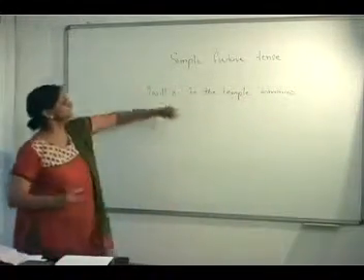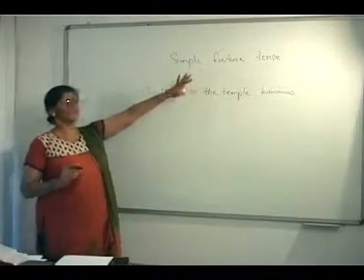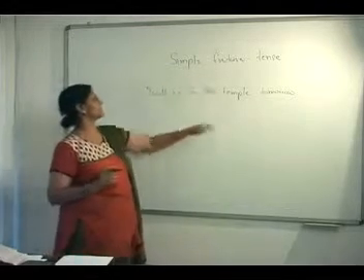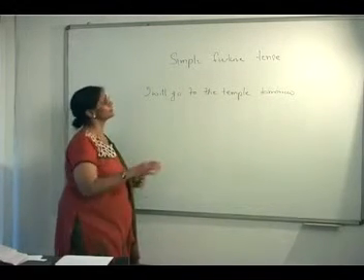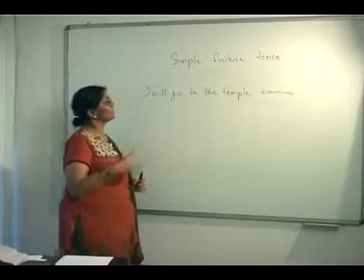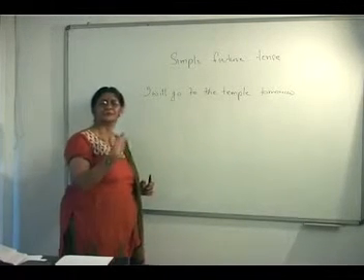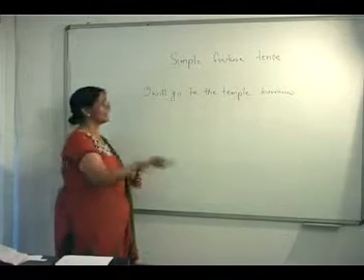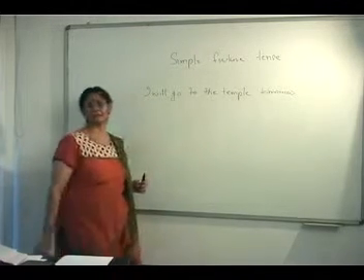So simple future is exactly what the name indicates, that we use simple future tense to speak about actions that we are going to do immediately in the future. Like, I will go to the temple tomorrow.